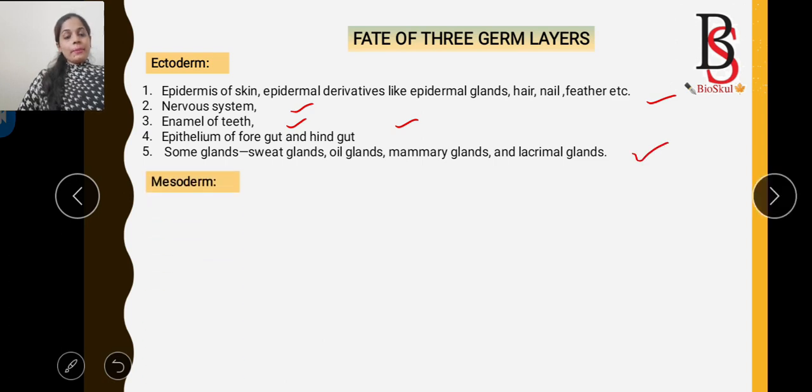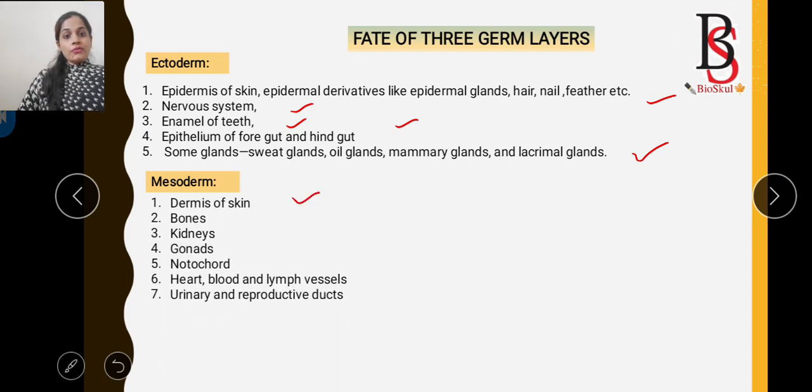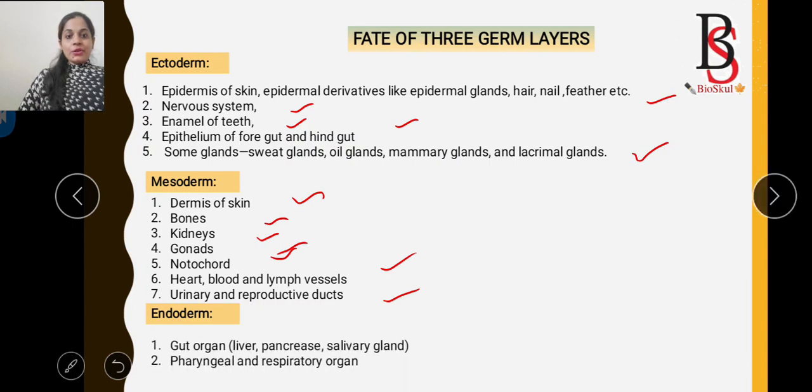Now the mesoderm. The mesoderm differentiates into the dermis of skin, and connective tissues like bones, as well as giving rise to kidneys, gonads, notochord, heart, blood, lymph vessels, and urinary and reproductive tracts. The final one is the endoderm. The endoderm differentiates into gut organs like liver, pancreas, salivary glands, and pharyngeal and respiratory organs.